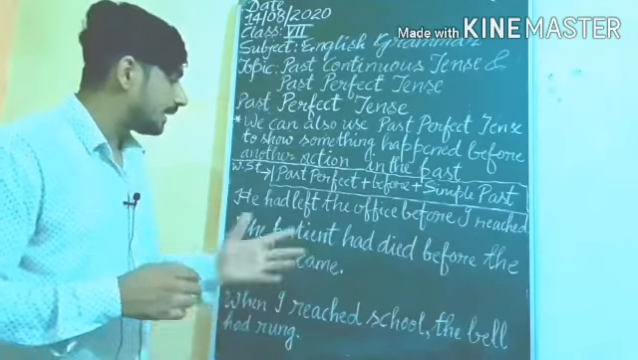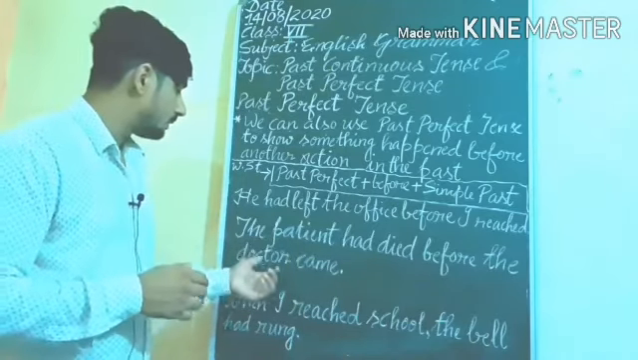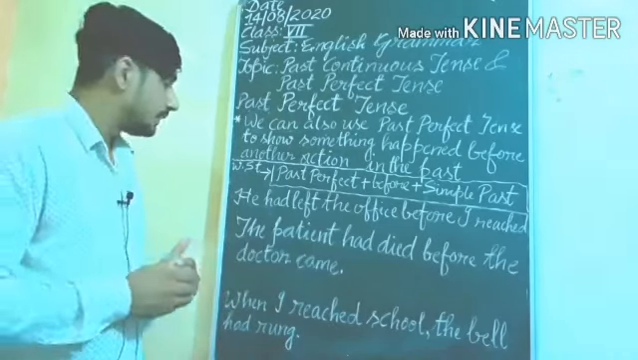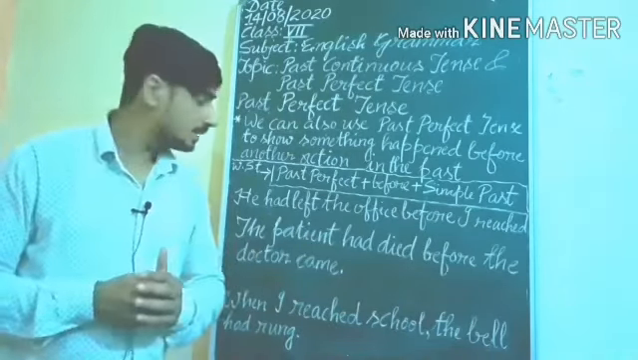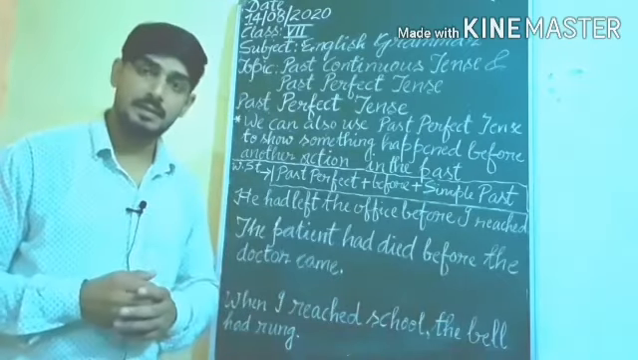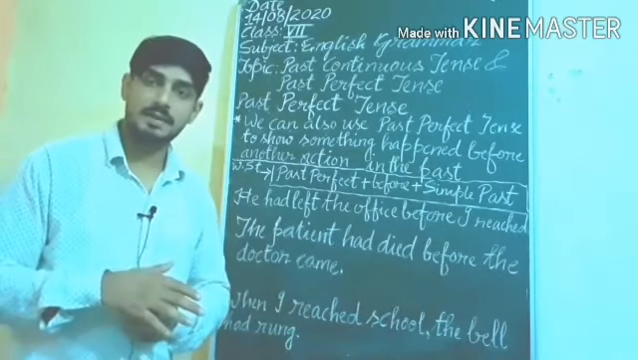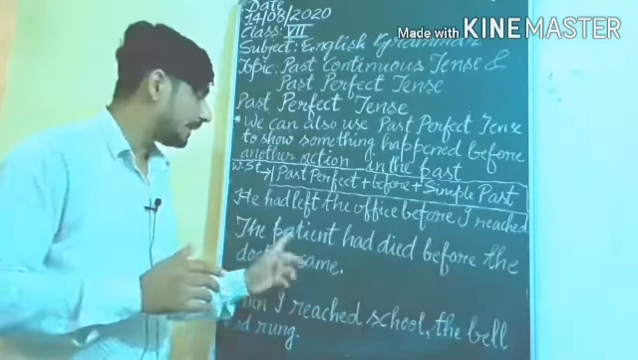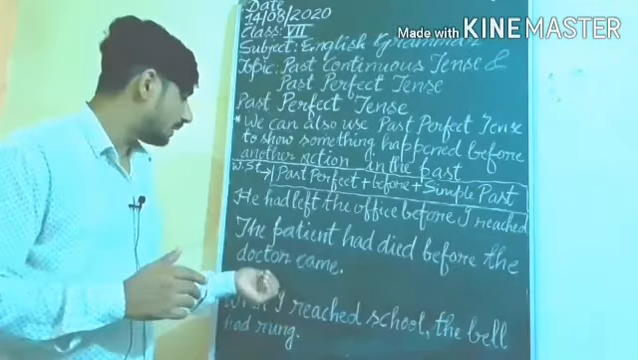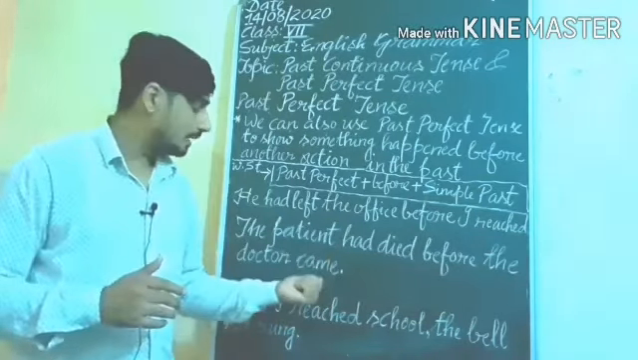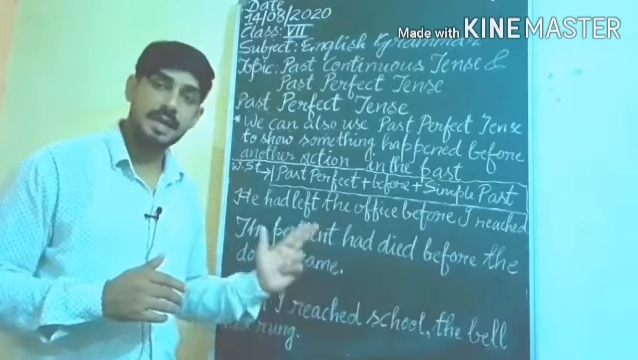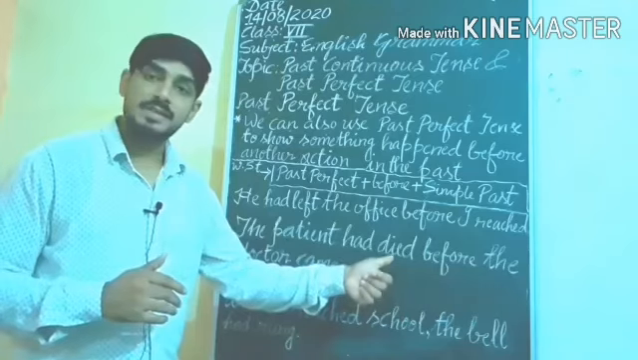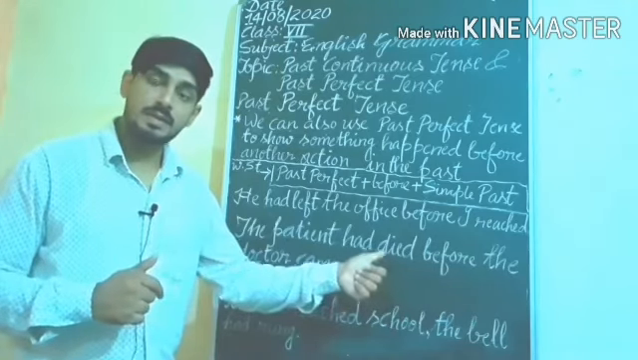The patient had died before the doctor came. In this sentence, which action had happened first? The patient had died. The action which had happened first, for that action we use past perfect tense. The patient had died before the doctor came. Came here is simple past, the second form of the verb. And had died: died is the past participle form of the verb, the third form of the verb.